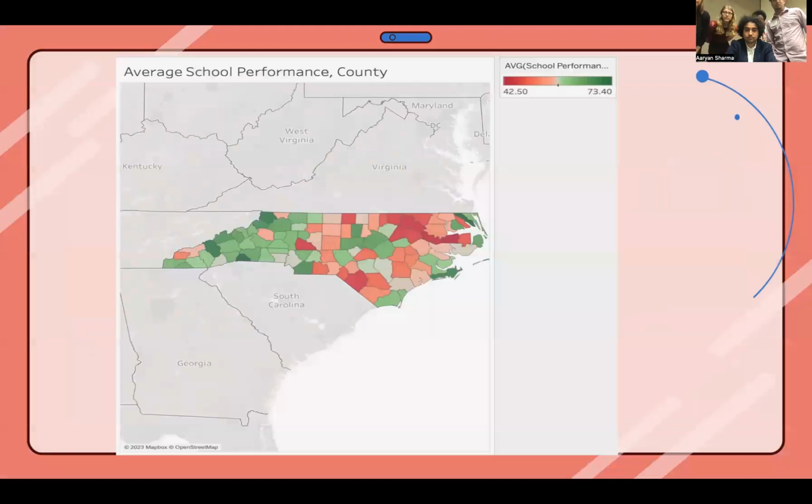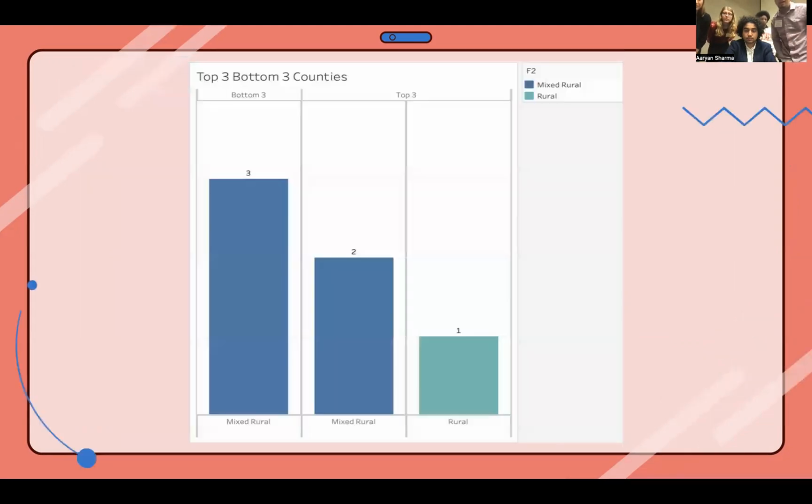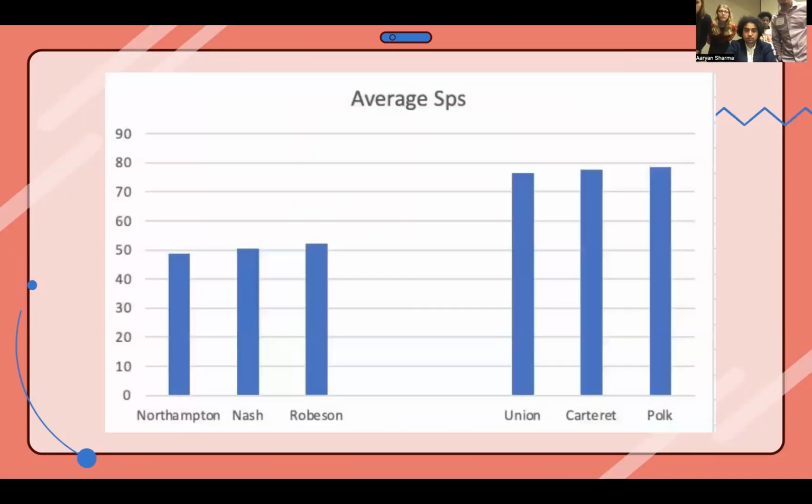Okay, so here we can see a visualization of all the counties' SPS scores. So if you click next, I wanted to isolate the top three and the bottom three. The bottom three, there was 3 mixed rule, and the top 3, there was 2 mixed rule with 1 blue rule. And then here you can see the average SPS for them. Top 3 on the right, bottom 3 on the left.